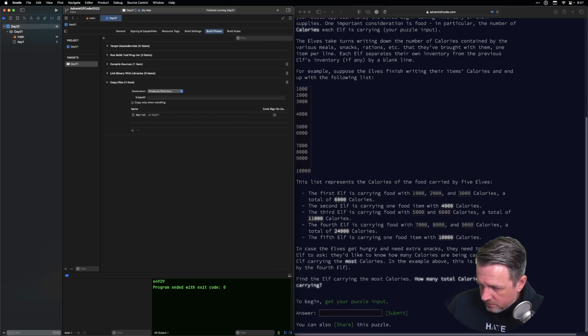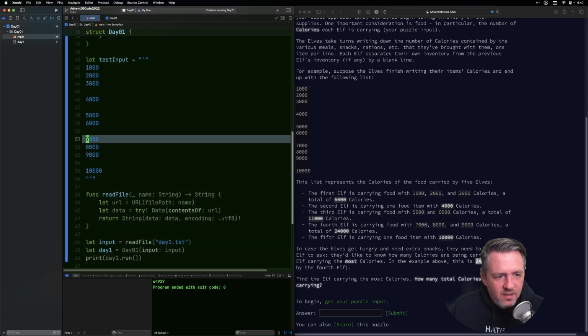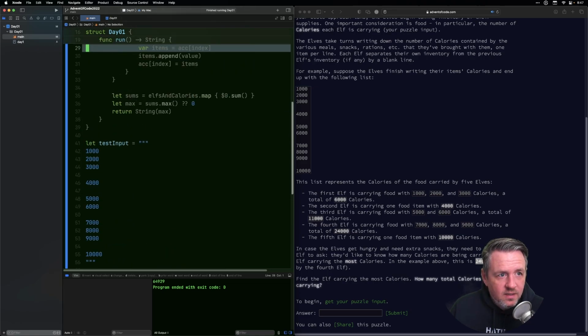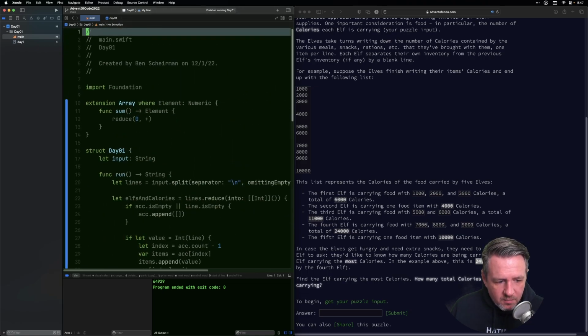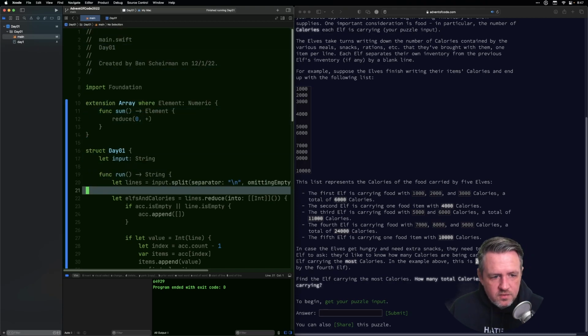Since Vim mode was released, there was no update on it. Really hope to see it will continue to make it better. Yeah, I filed quite a few radars and not a single one has been closed. And one of them is probably the easiest one. It's getting rid of the bell. Give me an option to get rid of the bell, because if I'm holding down the K key and I go up to the top, I have to turn off my Mac sounds, like the system beeps and stuff like that, because otherwise it just goes brrr, it's just terrible.